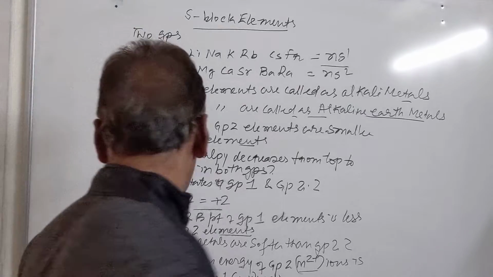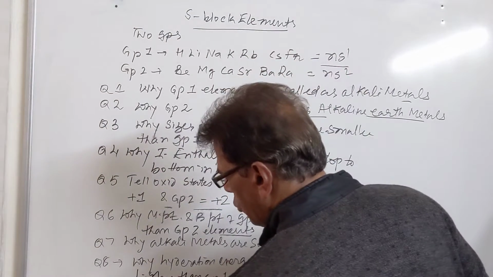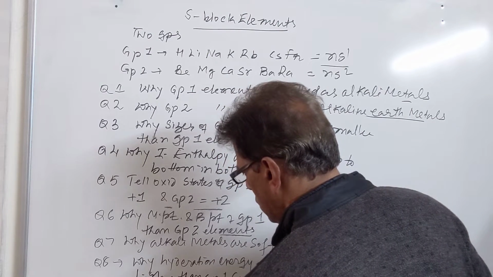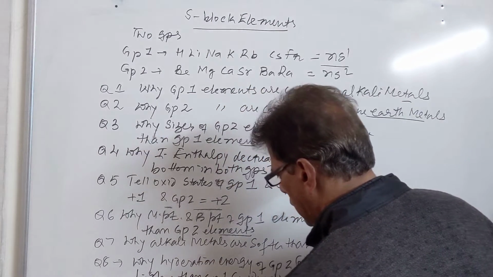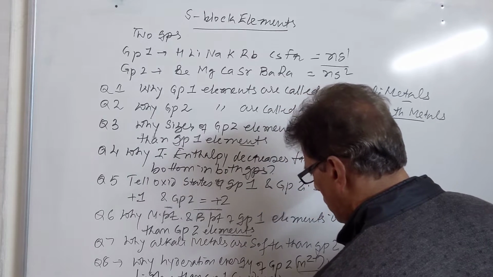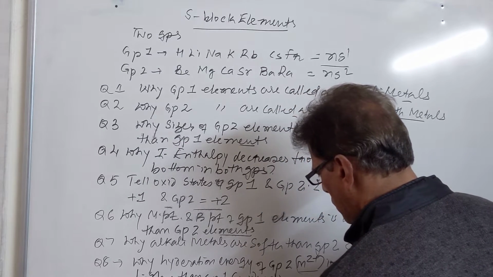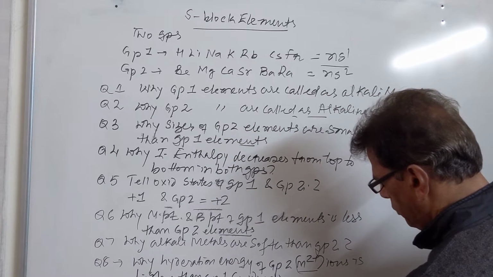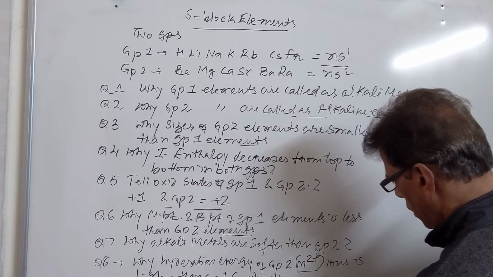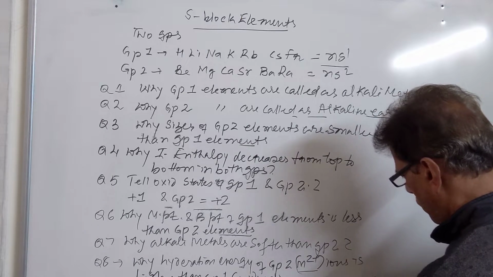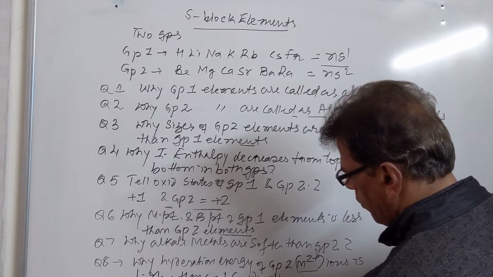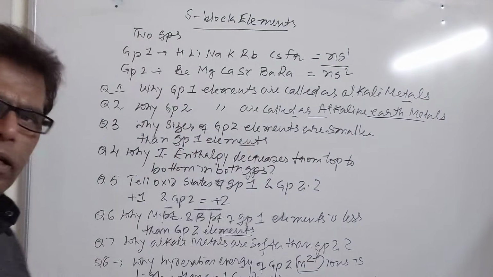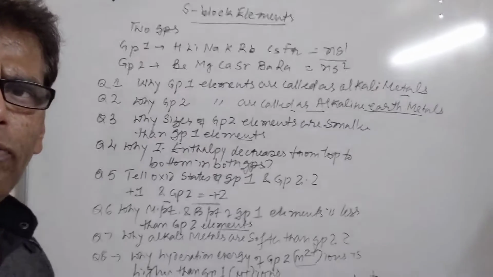Then, why do alkali and alkaline earth metals give color to the flame? The reason for this, why alkali metals and alkaline earth metals give color to the flame,